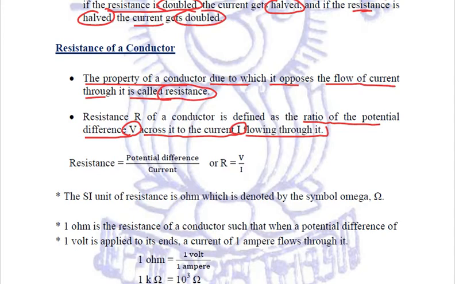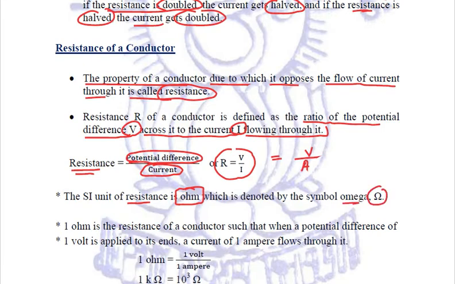This is by Ohm's law that we related R = V/I, where R represents resistance, V represents potential difference, and I represents current. Now we know that the SI unit of potential difference is volts, and the SI unit of current is amperes, and the SI unit of resistance is ohm, which is also denoted by the symbol omega.